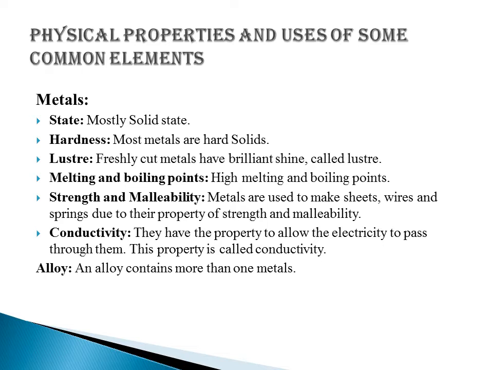There is additional information in a box. Alloy. What is an alloy? An interesting property of metals is the ability to form alloys. An alloy contains more than one metal. German silver is an alloy of copper, zinc and nickel. That is, German silver is made of three different metals: copper, zinc and nickel. It is used in jewelry. Brass is an alloy of copper and zinc, which is used to make pipes, hose nozzles and jewelry.